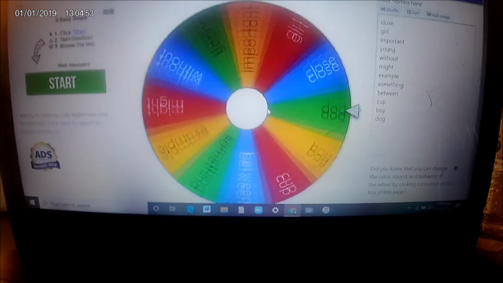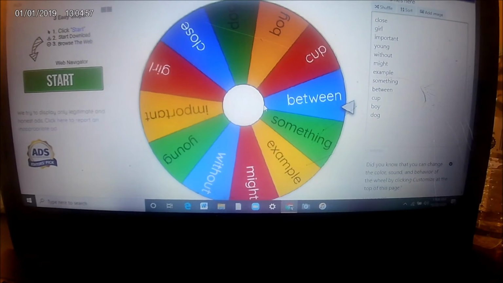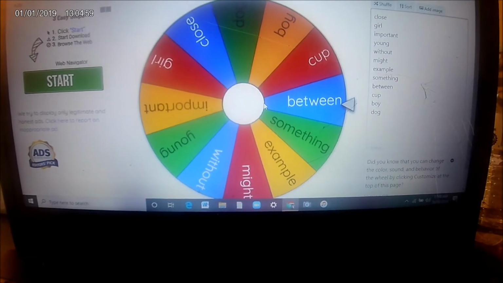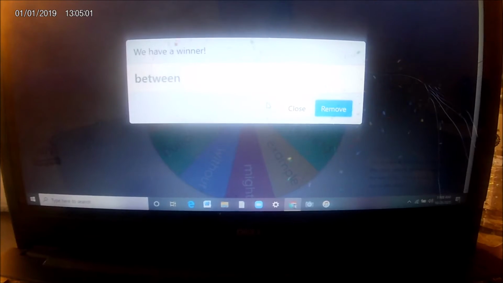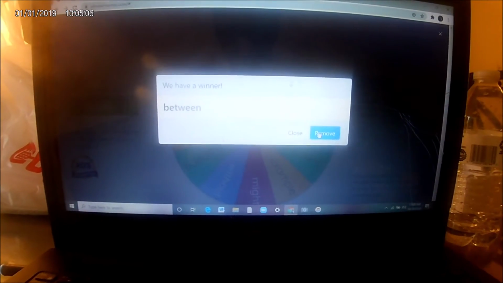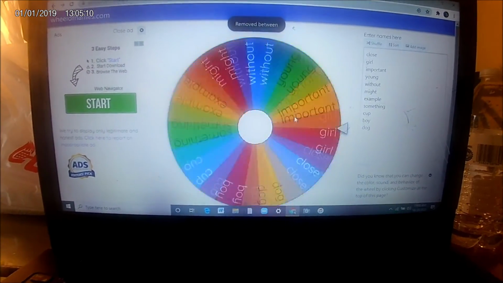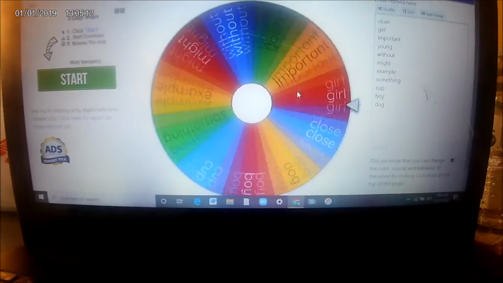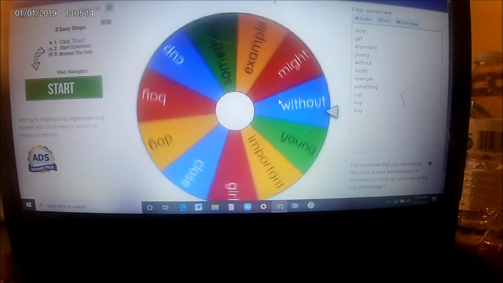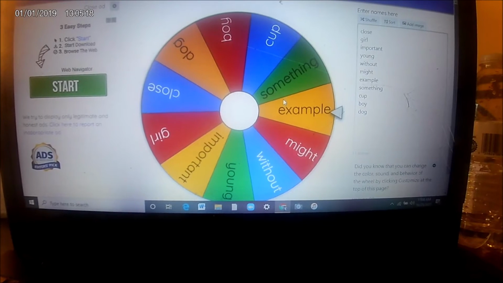I'm spinning to see what I will get, and I have between. All right, that's my first word. Let's look for the next one. Example.